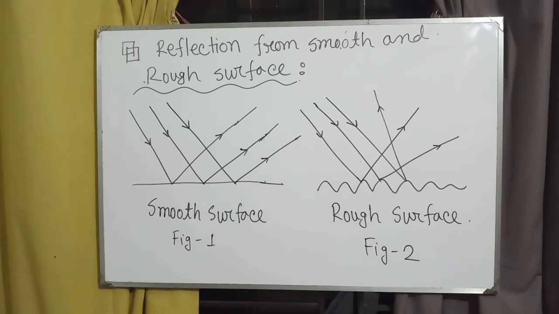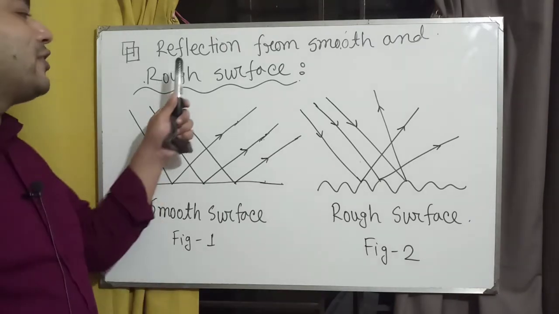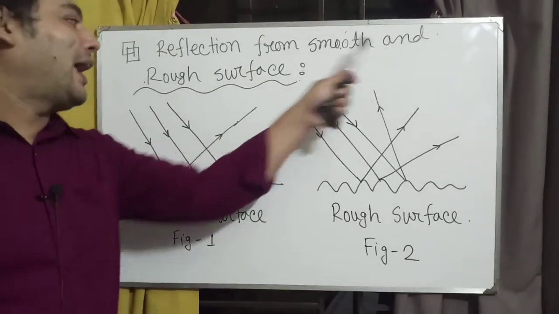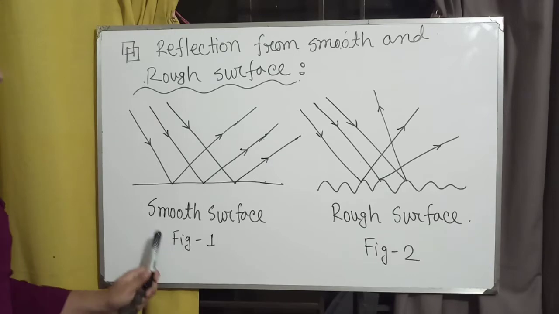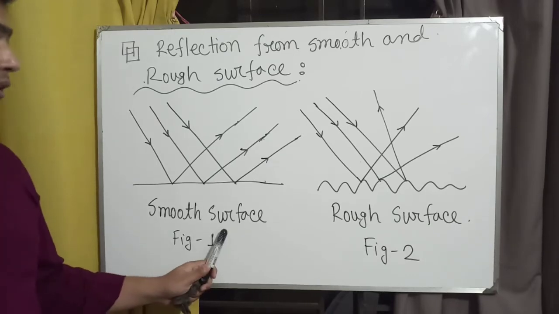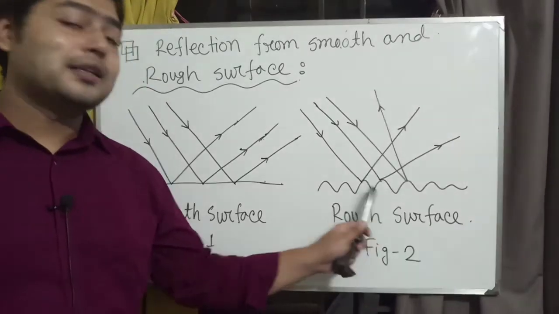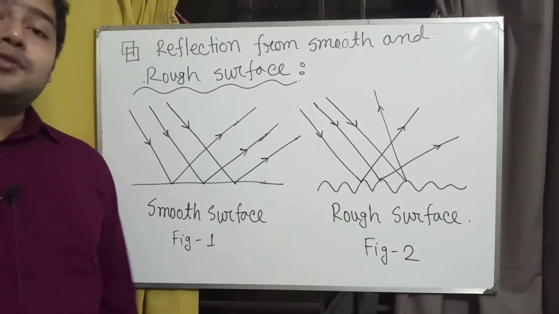Now our topic is reflection from smooth and rough surfaces. You see figure 1 as a smooth surface and figure 2 as a rough surface.